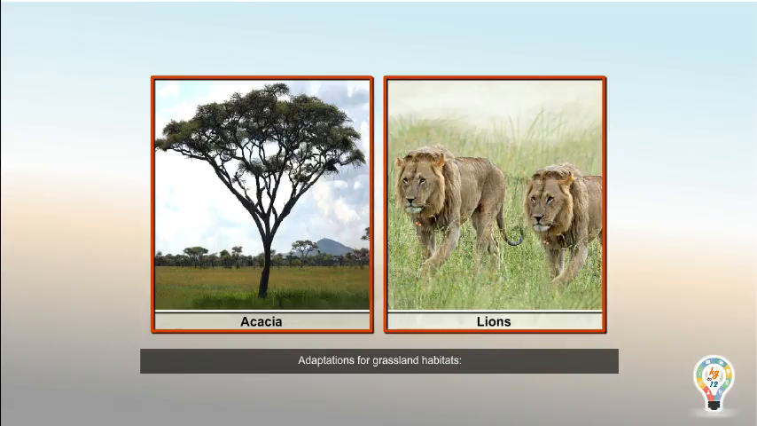Adaptations for grassland habitats. Grasslands are windy and dry. Plants like acacia can survive in grasslands. Lions live in forests and in grasslands due to their habitat.